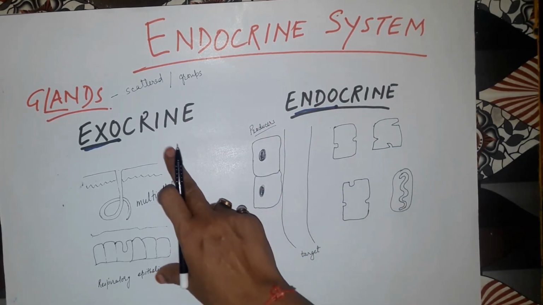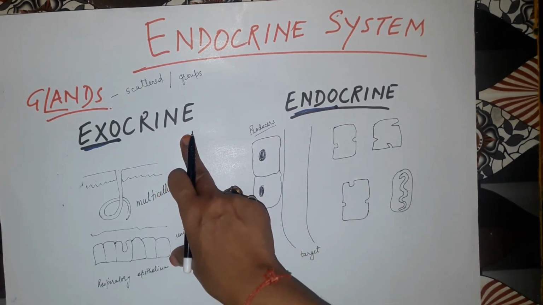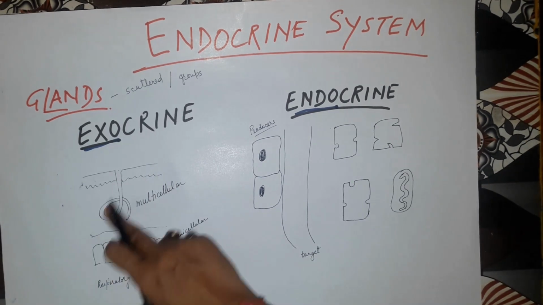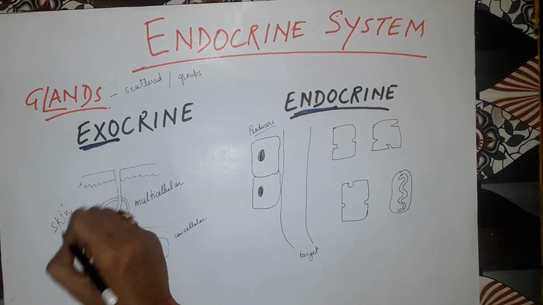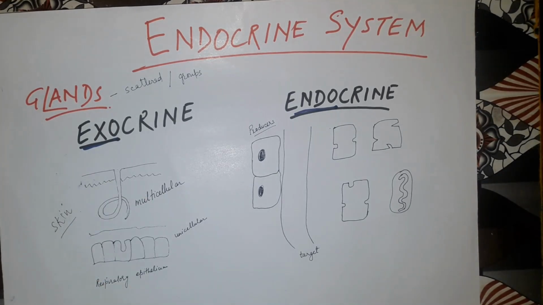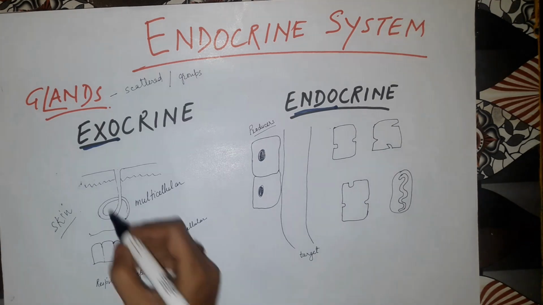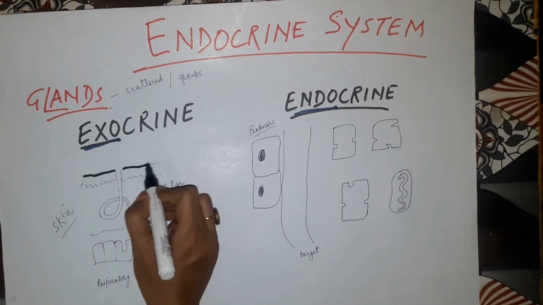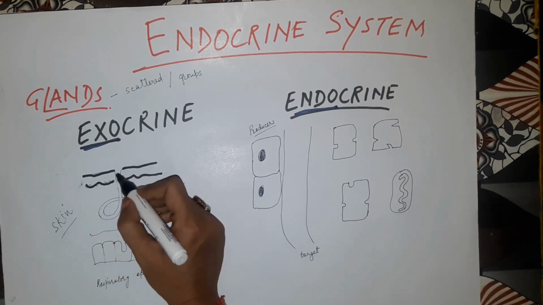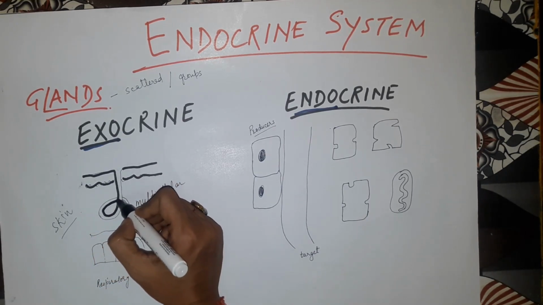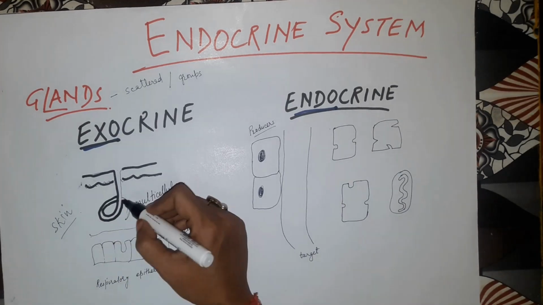When we talk about exocrine, the exocrine gland will excrete its product via a duct. A duct means a tube-like structure. Here we are going to talk about the skin. The skin has a surface. Here is the epithelial cell, and this is the duct which is going inside.